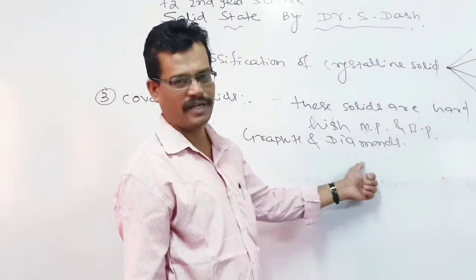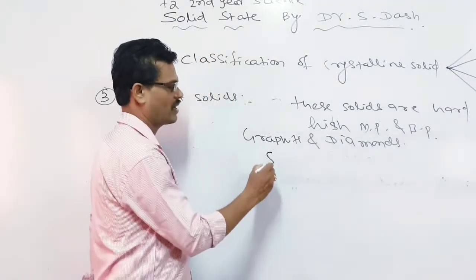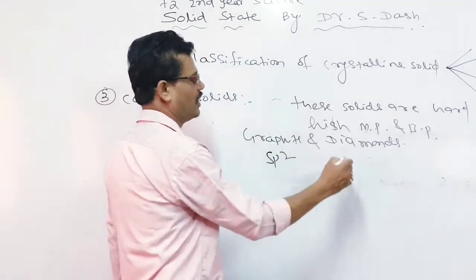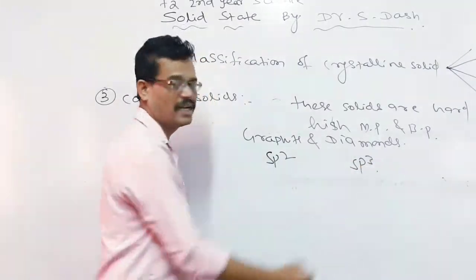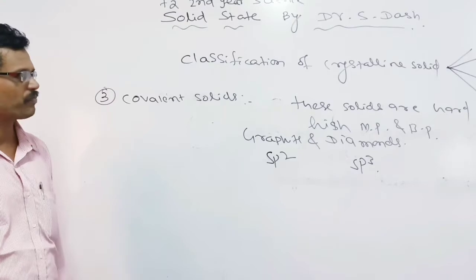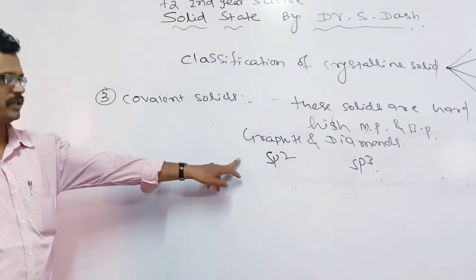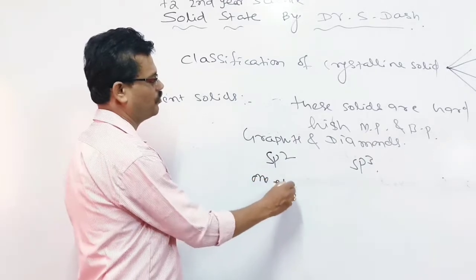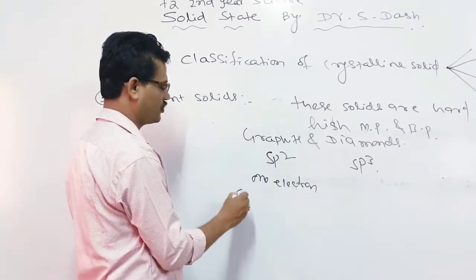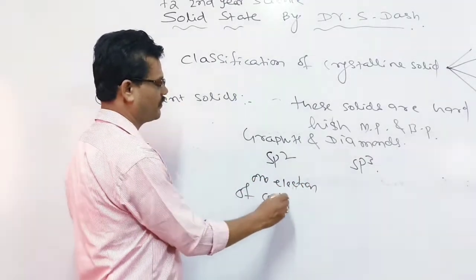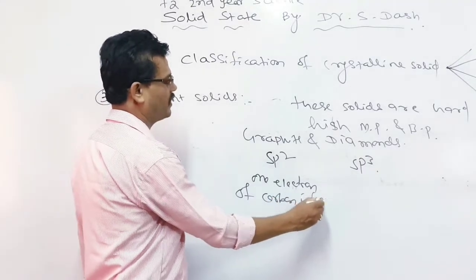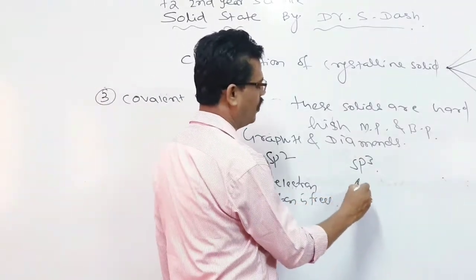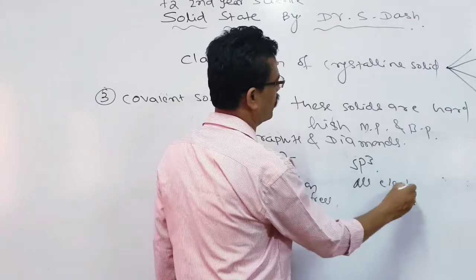In the case of graphite and diamond, graphite has sp2 hybridization, whereas diamond is formed by sp3 hybridization. Due to sp2 hybridization, one electron of carbon is free, whereas in sp3 hybridization, all electrons are involved in bonding.